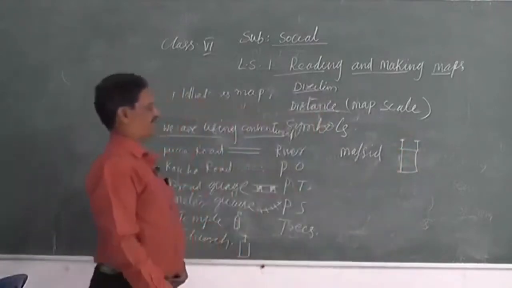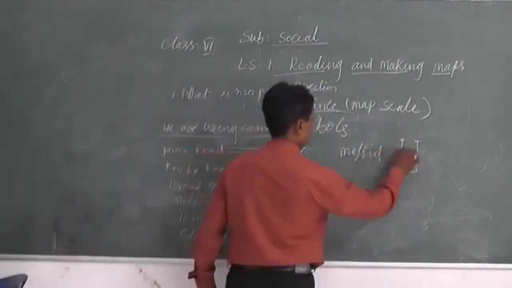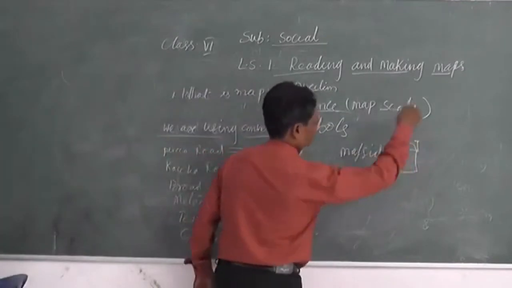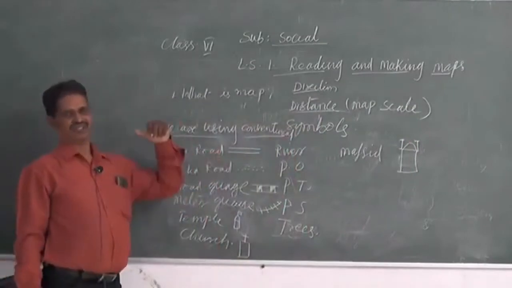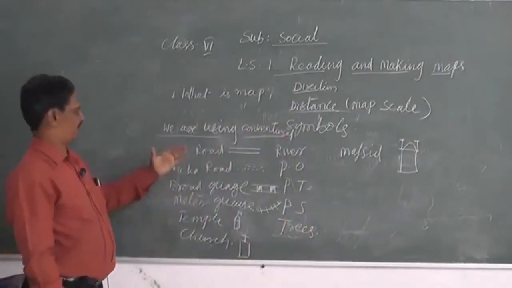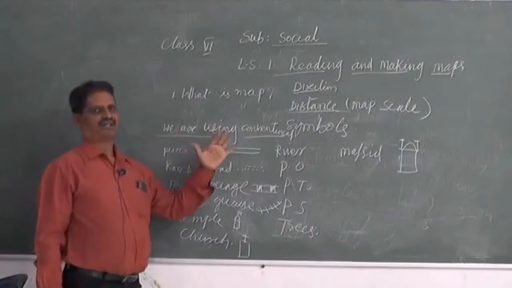Likewise, these symbols can be used to identify particular objects on a map.